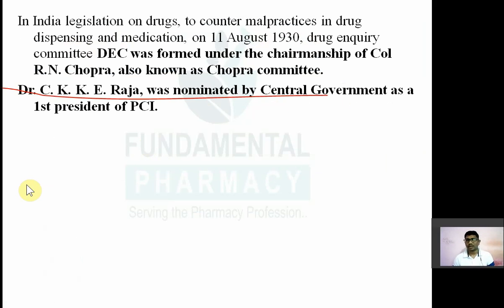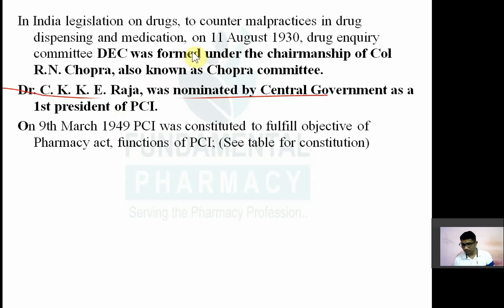First, on the recommendation of this Chopra Committee, the central government formed PCI, Pharmacy Council of India. So PCI was constituted, and the first nominated president of PCI by central government was Dr. C.K. K.E. Raja, who was nominated by central government as the first president of Pharmacy Council of India. Then the first Pharmacy Council of India was constituted on the 9th March 1949.